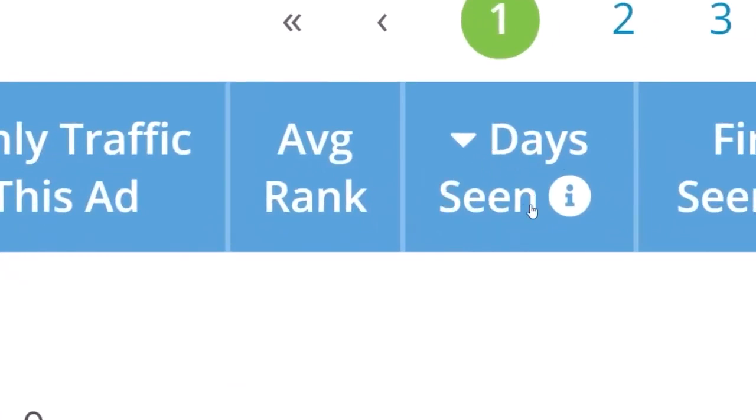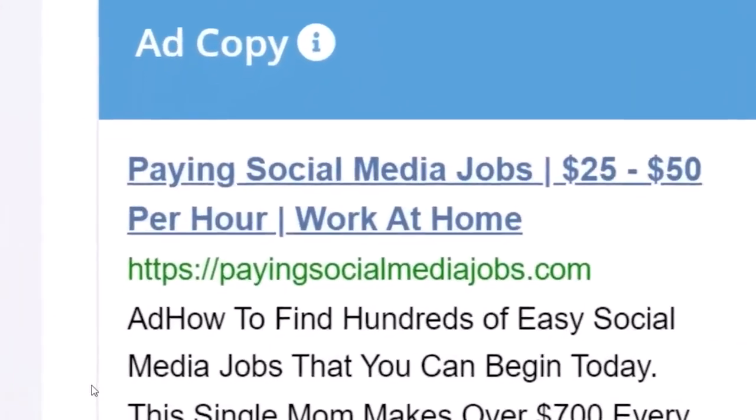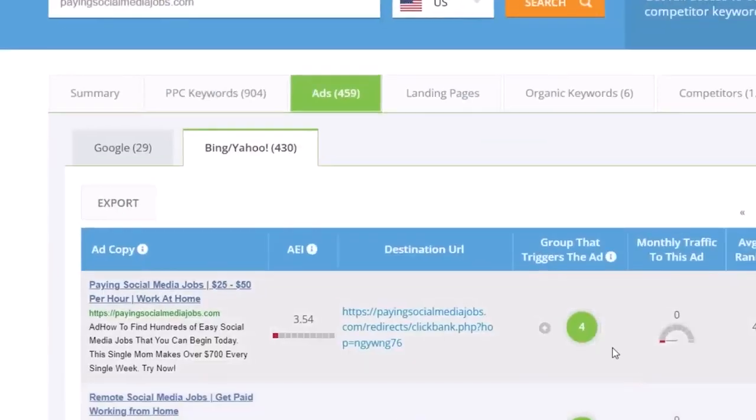The reason why it matters is because there's also a column right here that's going to show you days seen. Now, the days seen means how long this campaign has been running for. So the longer the campaign has been running, the more money it's probably making. So if you see a campaign that's been running for 60 or 90 days, that's probably a very good campaign to get into.